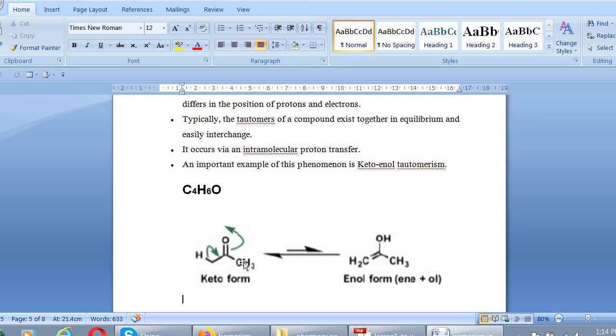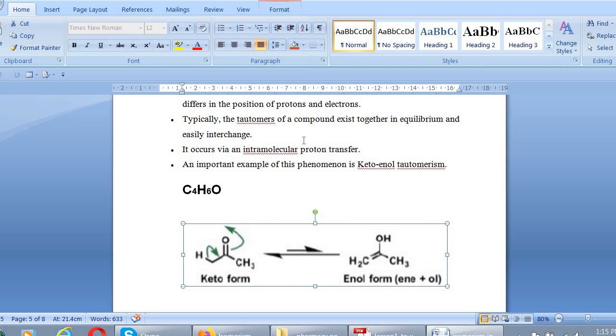Both exist in equilibrium, and in this case, the keto form is converted into the enol form, in which hydrogen from the first position, this is the first position, second position and third position, hydrogen from the first position shifts to the third position. Third position, this one, O. If hydrogen shifts to it, then this form is known as keto-enol tautomerism.